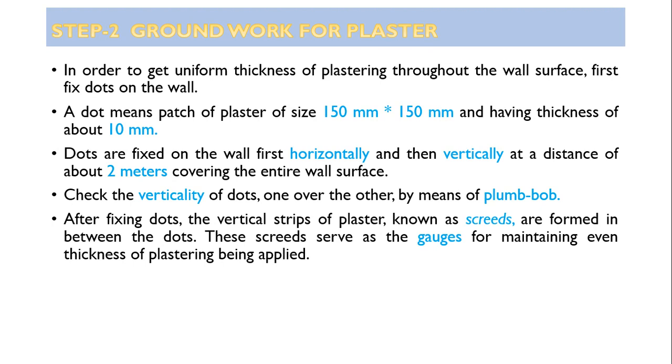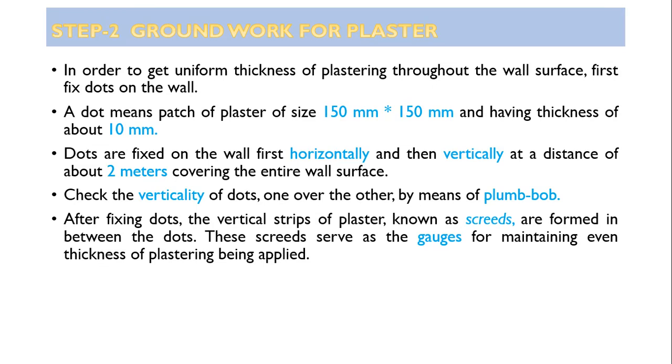Line and level, that too maintaining the verticality of the wall. Dots are fixed. What are these dots? A dot means a patch of plaster of size 150 mm by 150 mm and having a thickness of about 10 mm, or sometimes equal to the thickness of plaster. So the very first dots are marked having size 150 mm by 150 mm.